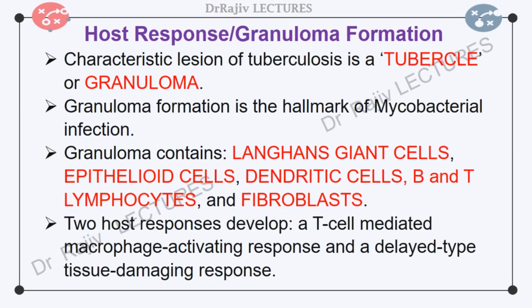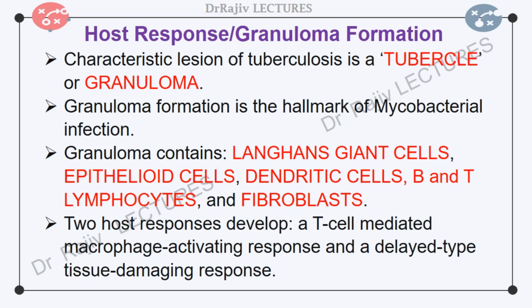The characteristic lesion of tuberculosis is a tubercle, which is an avascular granuloma. Granuloma formation is the hallmark of mycobacterial infection. A granuloma has a central zone containing multinucleated Langerhans giant cells with or without caseation necrosis, surrounded by a rim of epithelioid cells, dendritic cells, B and T lymphocytes, and fibroblasts.